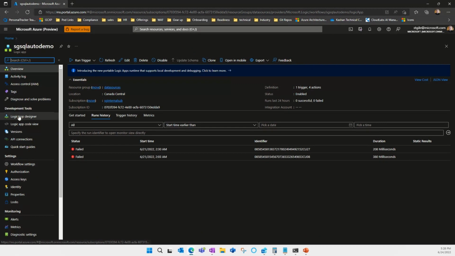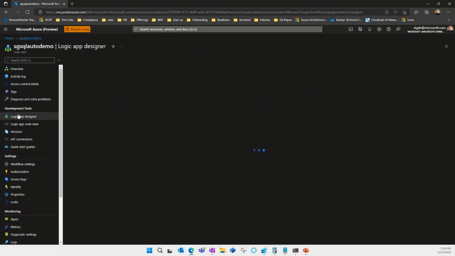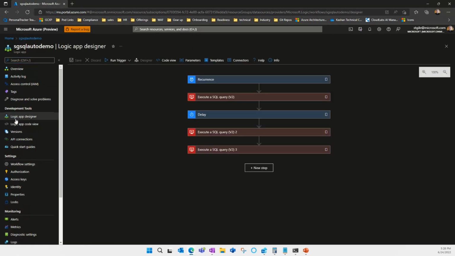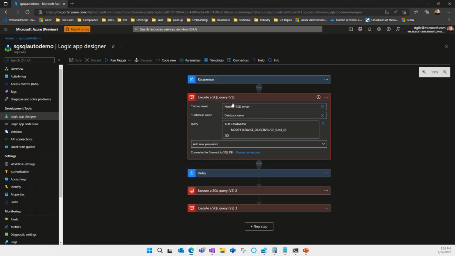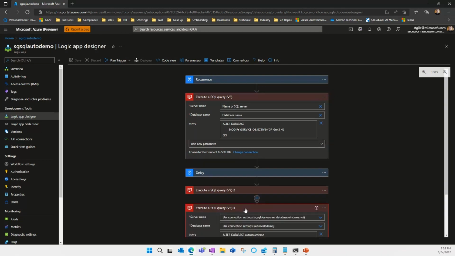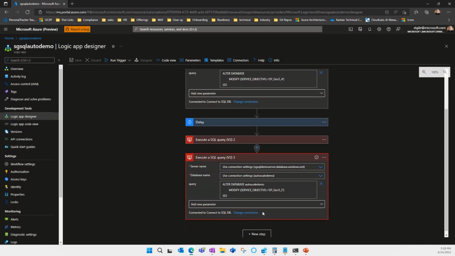And if I go into the designer, and again, very simple logic app, I set my recurrence, so I'm going to schedule when this happens. I create a simple SQL statement. I do my alter database, just like I showed you in the script. I then do my batch job or whatever it is that I needed to get done with the process, and then at the end, I just scale it back down again.